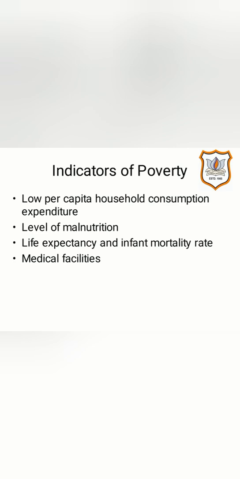First of all, per capita household consumption expenditure is the amount of income a family spends on average on consumption of goods and services. That means it is the amount of income spent by a family on goods and services, and that too durable goods like cars, washing machines, computers and so on. So here the nation's total spending on durable goods is divided by the total population, and after this it is calculated. The per capita household consumption expenditure for developing countries is much lower than that of developed countries, and therefore in this sense developing countries are said to be poor.